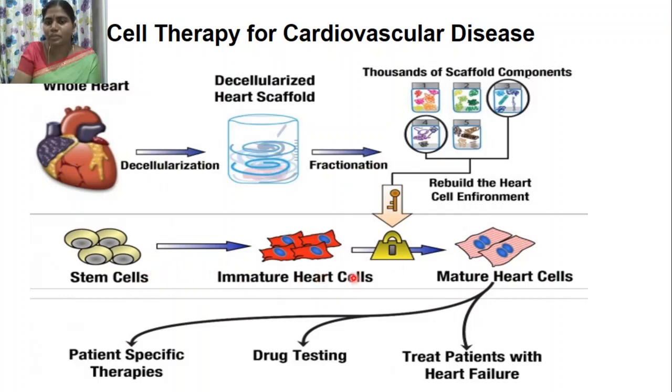They can be formed in vitro into matured heart cells, then used to treat the affected area of the heart, where it is muscularized. And for patient-specific therapies, cardiac cells can be isolated from the patient itself and transplanted to restore normal functioning of the heart. Also, these cells grown in vitro can be used for drug testing.